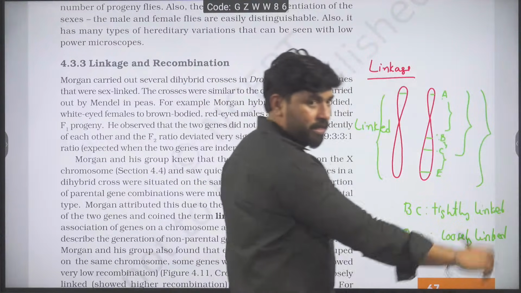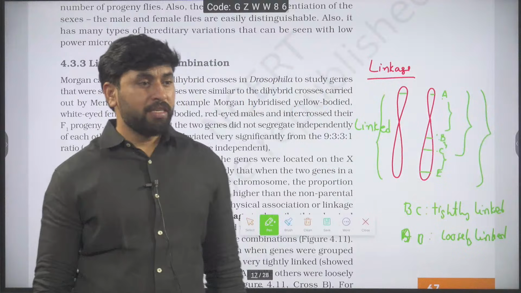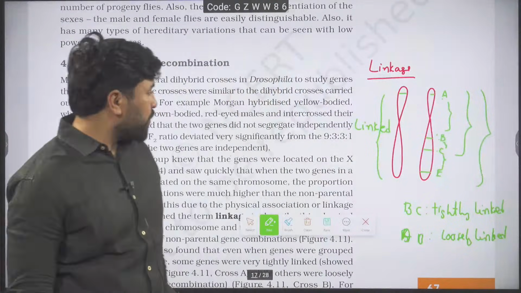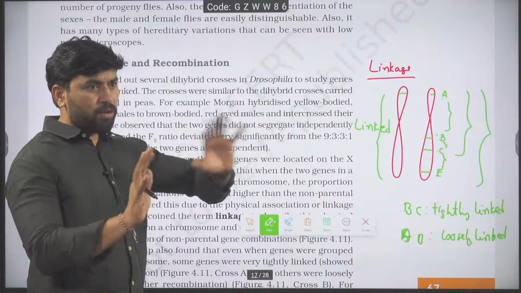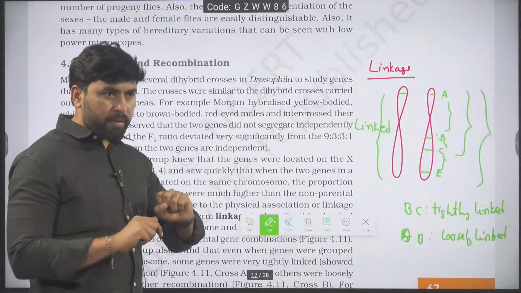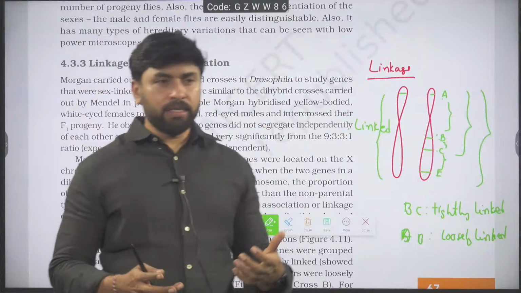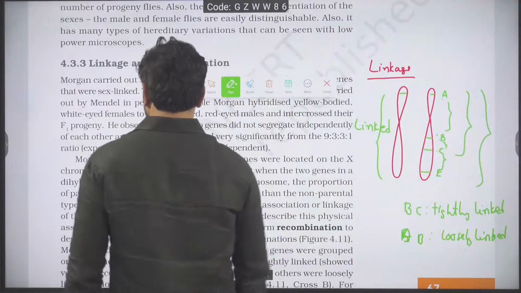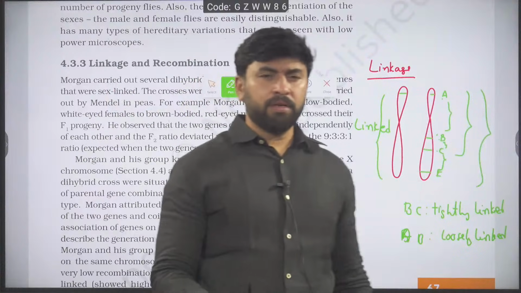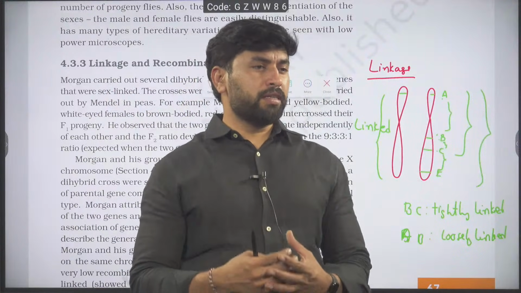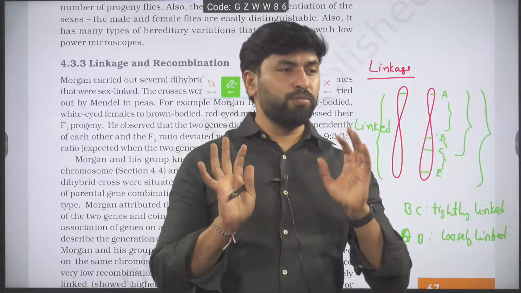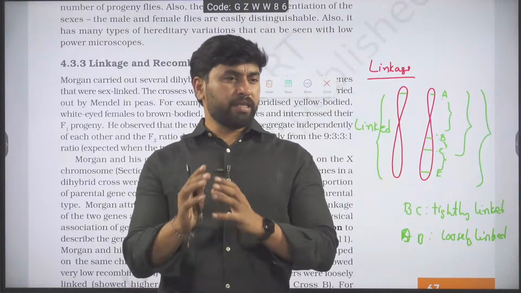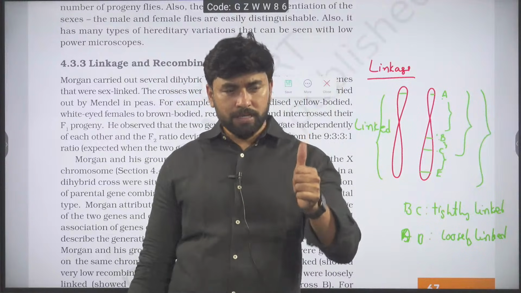How do you say all are linked? Because they all are present on the same chromosome. Are you getting the statement? Okay, that's about linkage. You cannot study linkage between two genes that are present on two different chromosomes. Okay, up to this, keep it in mind. The time is up. In the next class, we will discuss the remaining things and also some related things regarding molecular biology. Some problems regarding linkage I will discuss in the next episode also. That's about today. Bye.